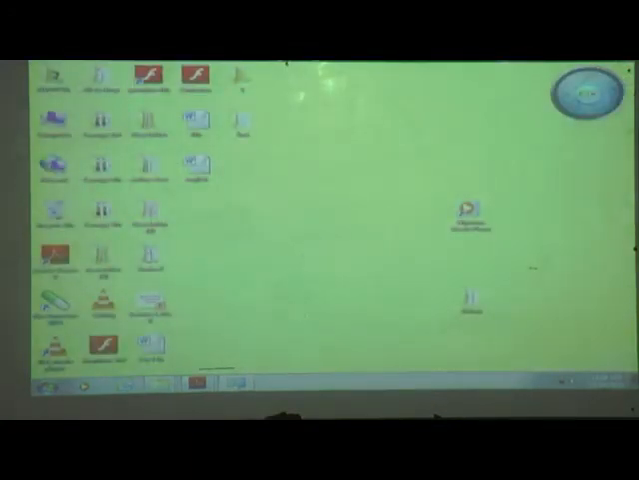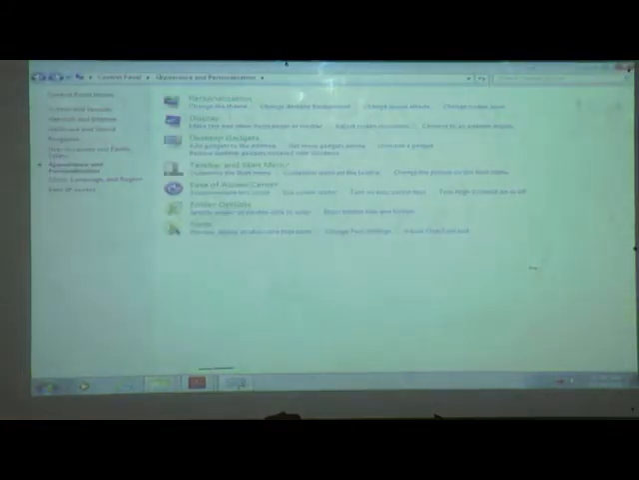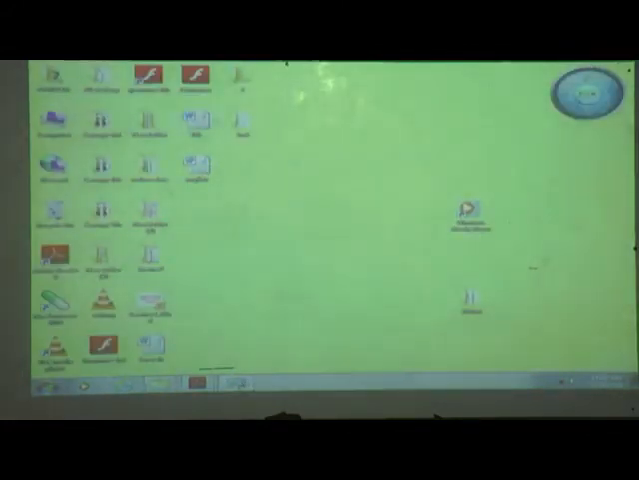Understand how to change colors? What is it? It is wallpaper. If you want to change the wallpaper, then how can we change it? Click the Start button, then Control Panel, then Personalization, and select the wallpaper which we want.